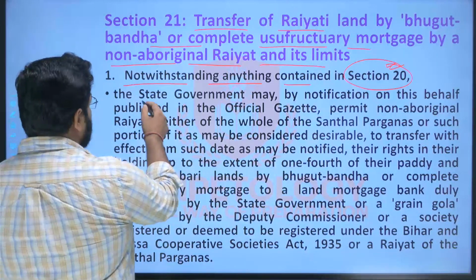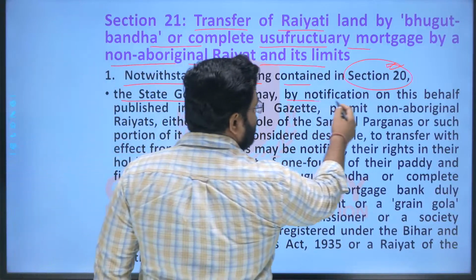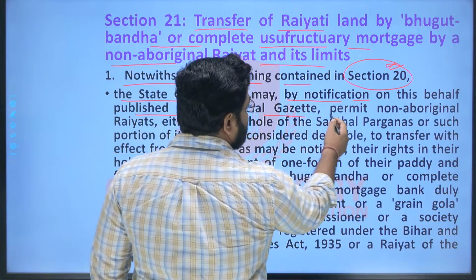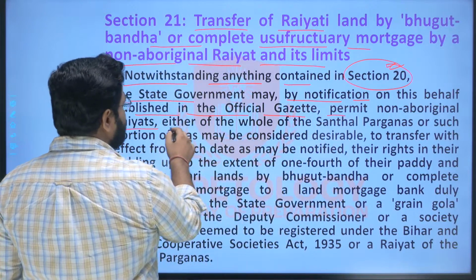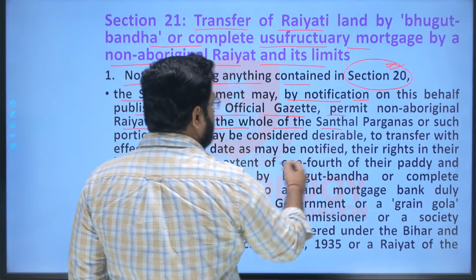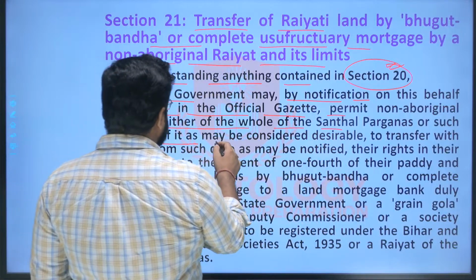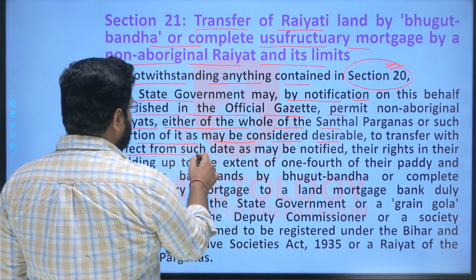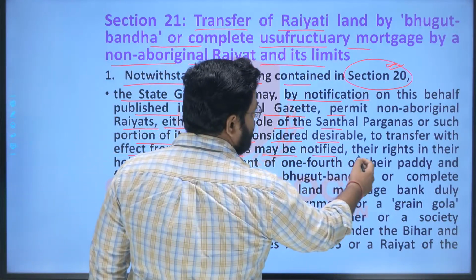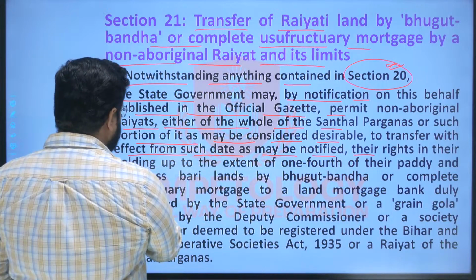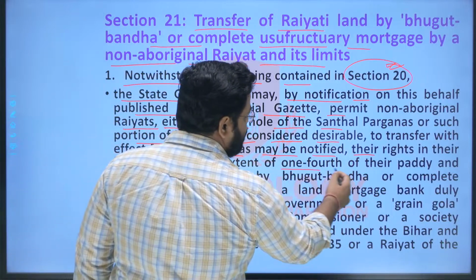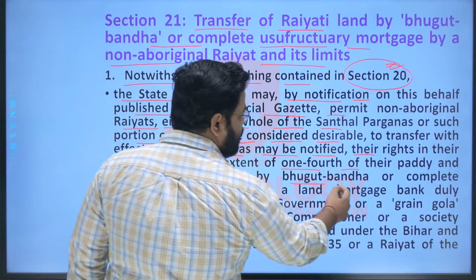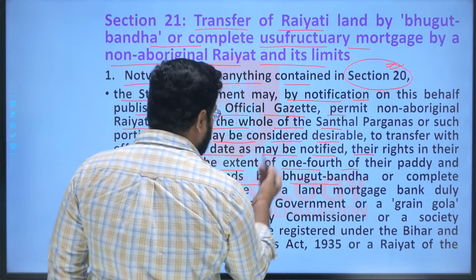Here it says that the state government may, by notification on this behalf published in the official gazette, permit the non-aboriginal Rayyat, either of the whole of the Santhal Pargana or such portion of it as may be considered desirable, to transfer with effect from such date as may be notified their rights in their holding up to the extent of 1/4 of their paddy first class Bari lands by Bhugat Bandha or complete usufructuary mortgage.